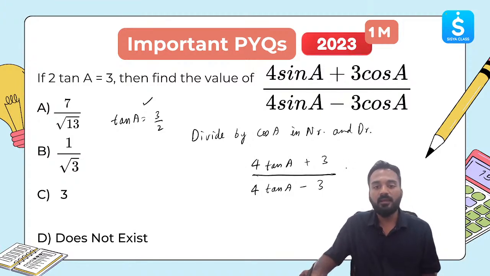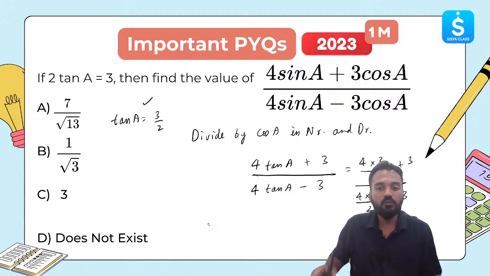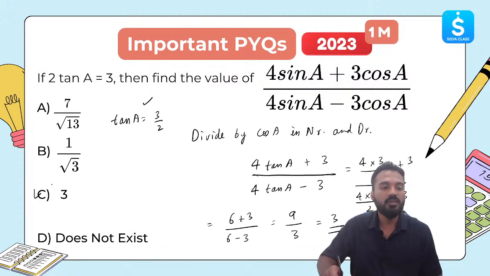Now what is tan A? Everyone, what is tan A? Now we have the information, 3 by 2, we can use that information. 4 into 3 by 2 plus 3 by 4 into 3 by 2 minus 3. So when you solve this, 4 3s are 12 by 2, 6, 6 plus 3, 6 minus 3. 6 plus 3 is 9, 6 minus 3 is 3. 9 by 3 is 3. The answer is option C, 3.